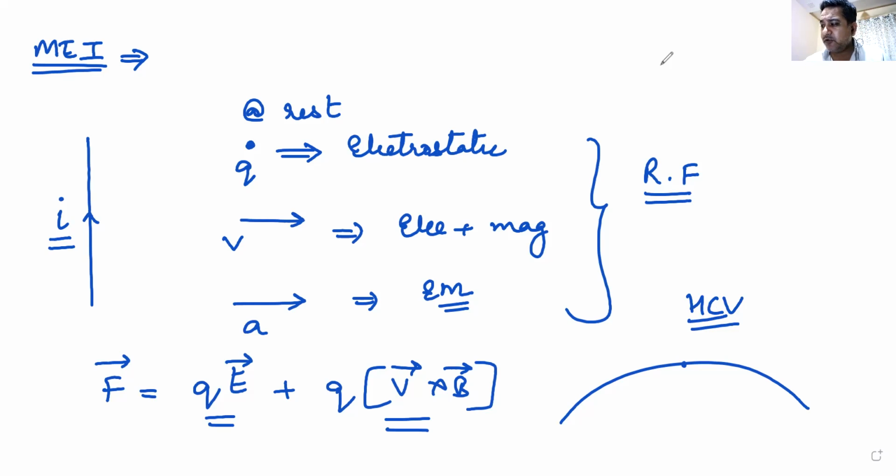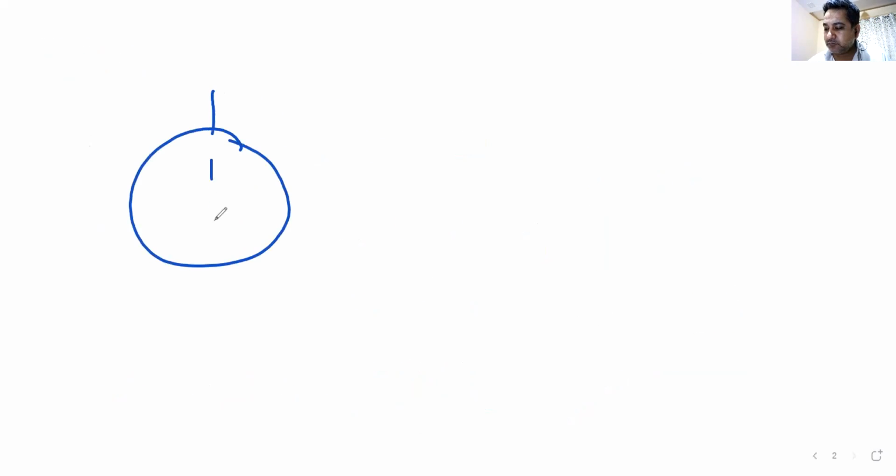What do you call the cycloidal trajectory? Anyone? No? It is the trajectory of a point on the rim of a cycle tire.